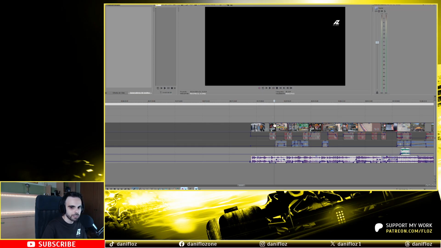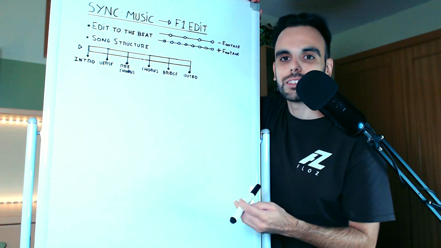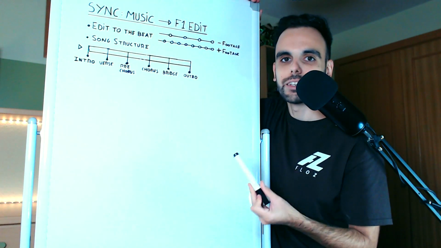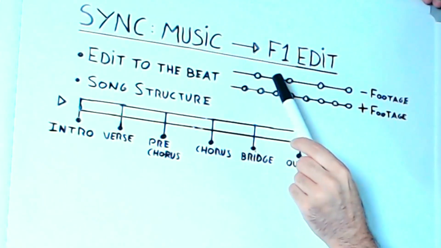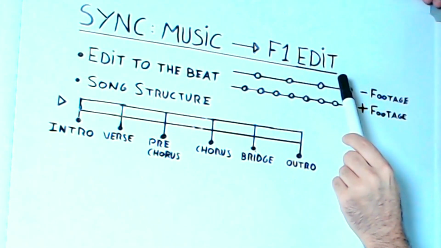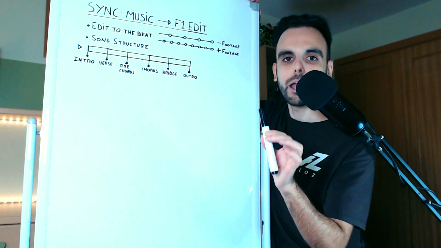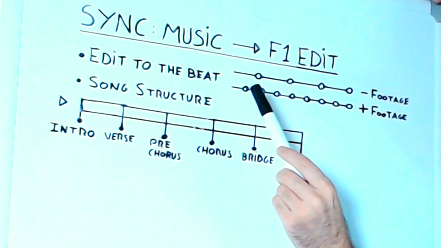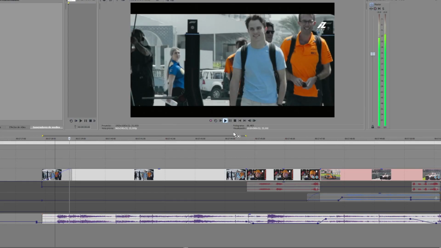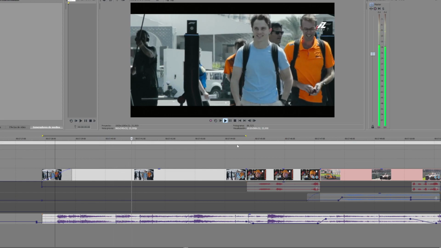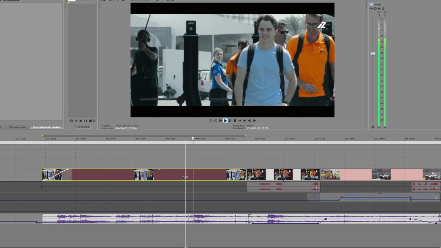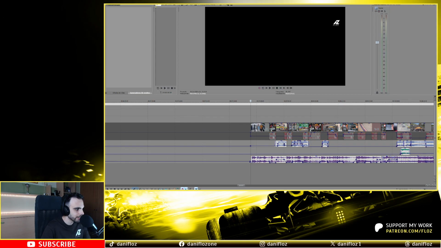You know, it's a very slow beat. If you are using, let's say, a sad song or a slow paced song, you will extend much more every clip of your edit to adapt it to the beat of the song. One of the most interesting footage to place in this kind of edit is slow motion footage. This is how I start the edit.